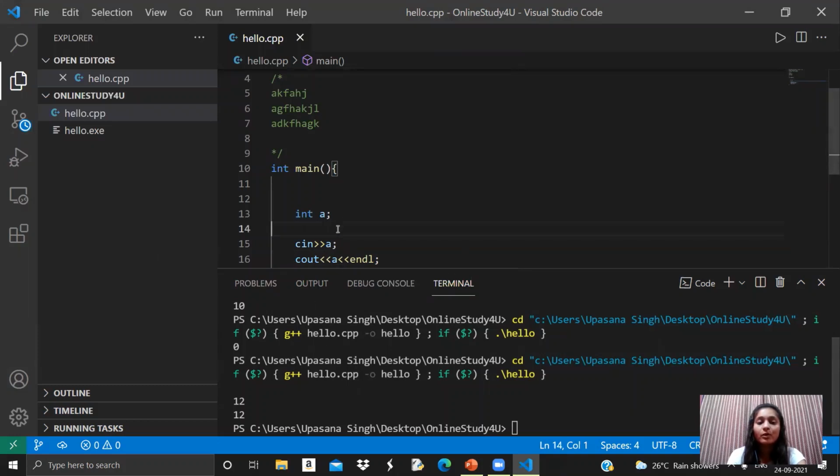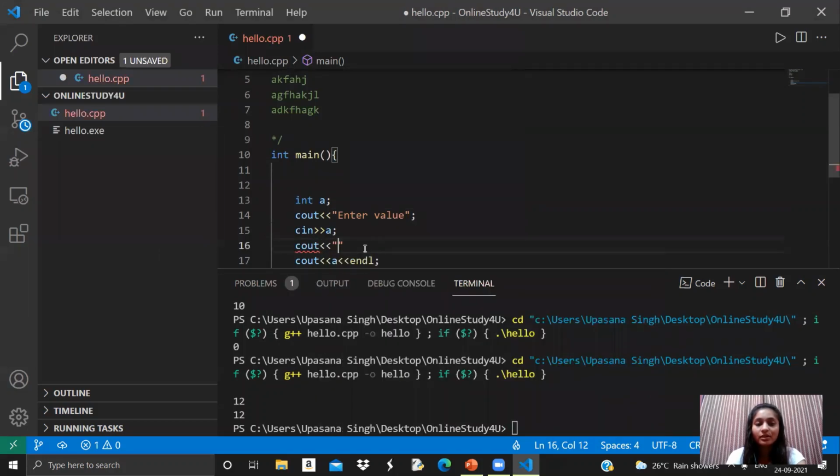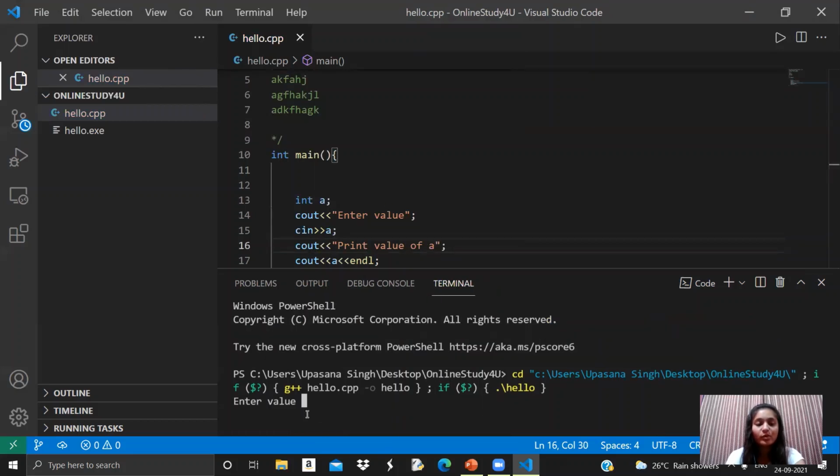Now let's write something so that you can get a clear idea. I'm writing here cout enter value of A. Okay. Then I'm writing cout print value of A. It is asking me to enter the value, and I have entered the value of A. Now it is printing the value of A as 12.